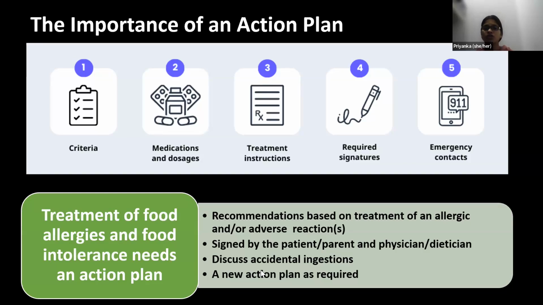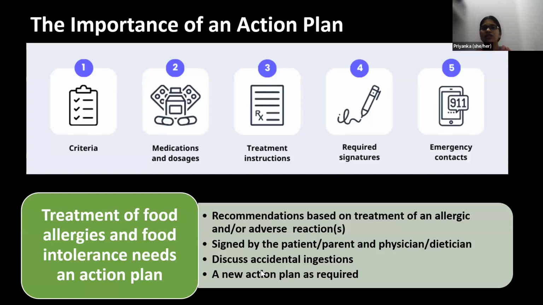Make sure it is signed by the patient, or by the parent if the patient is a child under 18, and it should be signed by a physician and a dietitian. The action plan must discuss accidental ingestions. And last but not least, a dietitian should always be ready with a new action plan as and when required.